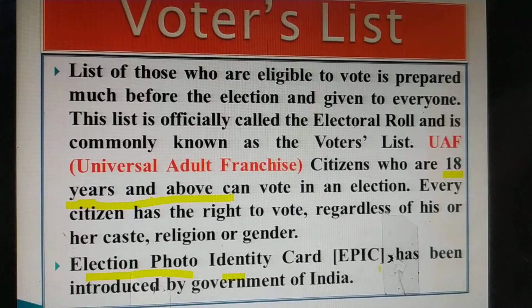In case a person's name is in the voters list and he or she doesn't have this photo identity card, he or she may produce any other photo identity card like Aadhaar card, ration card, etc. So this facility is given to our voters.